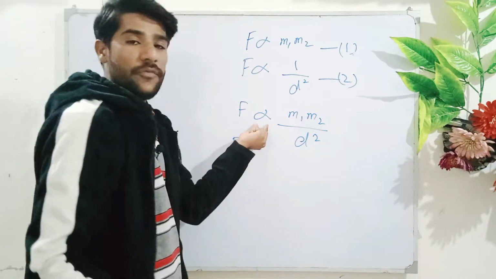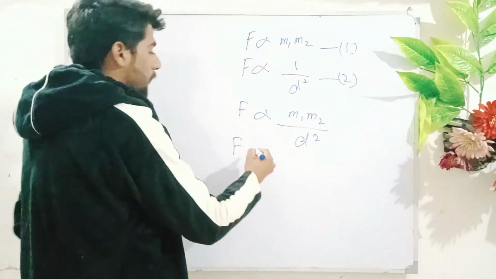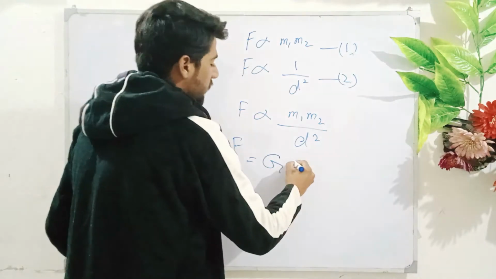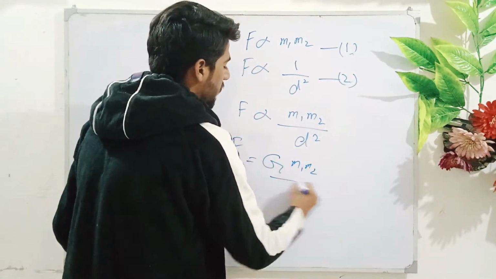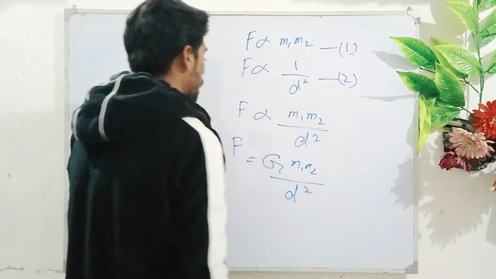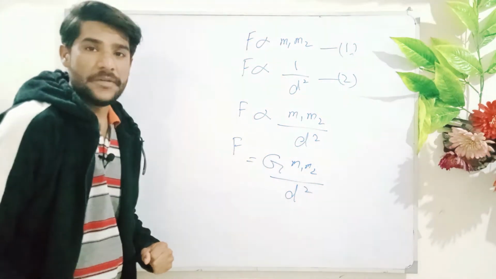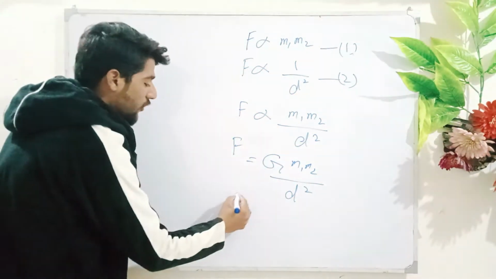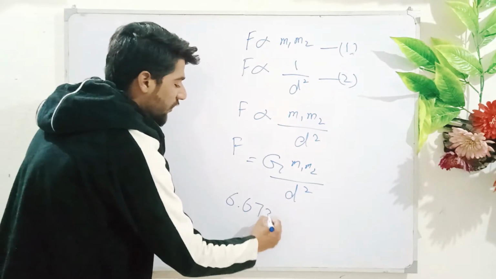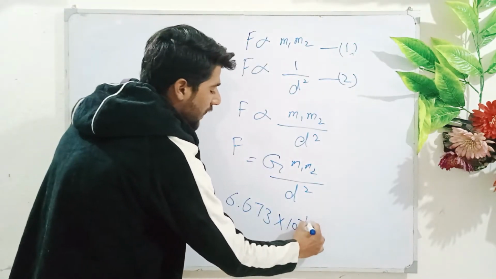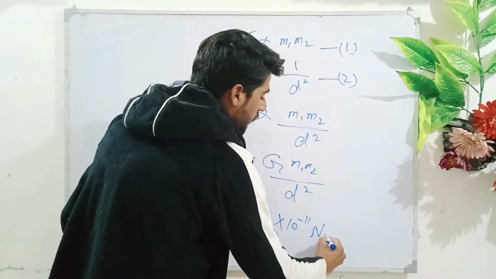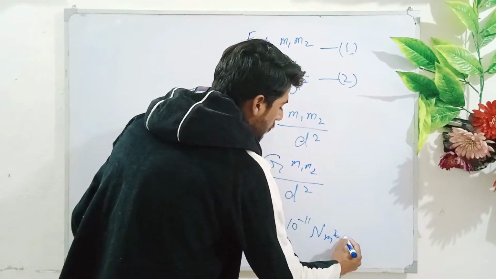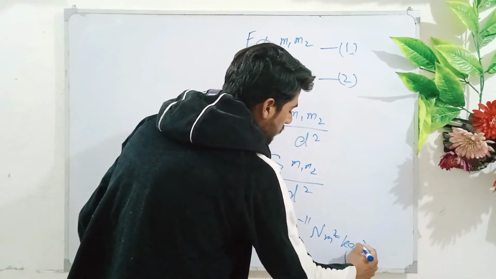If we remove the sign of proportionality, then there is G. Here G is the constant of gravitation. Its SI value is 6.673 times 10 raised to minus 11 Newton meter square per kilogram square.